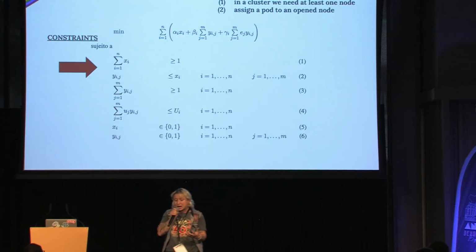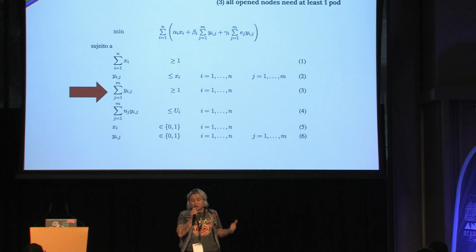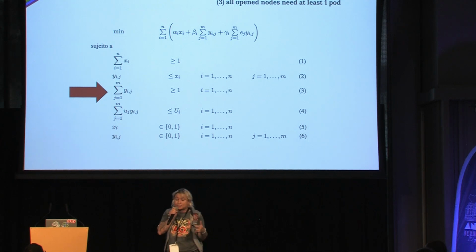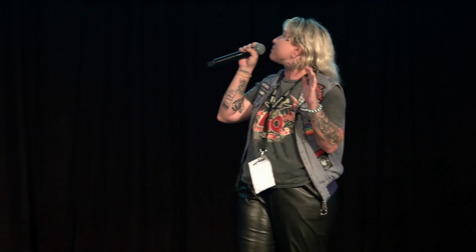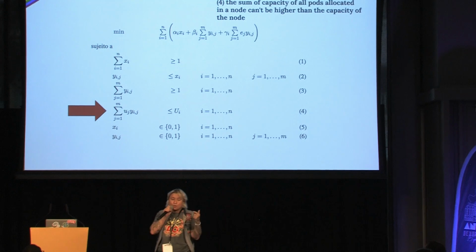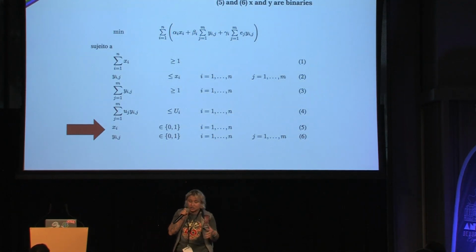We have some constraints that simulate a real Kubernetes working. We need at least one node to assign a pod to. All open nodes need at least one pod, simulating the kube-scheduler relation, but in a mathematical way. In the fourth constraint, the sum of the capacity of all pods allocated in a node cannot be higher than the capacity of the node. And the fifth and the sixth are about whether X and Y are binaries or not, because we are talking about an integer programming formulation.